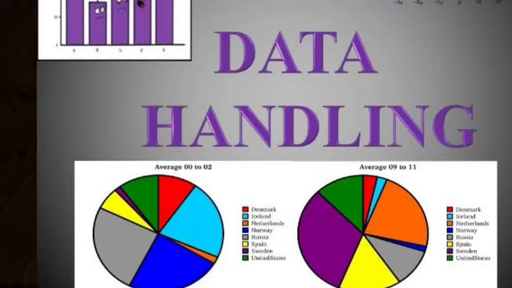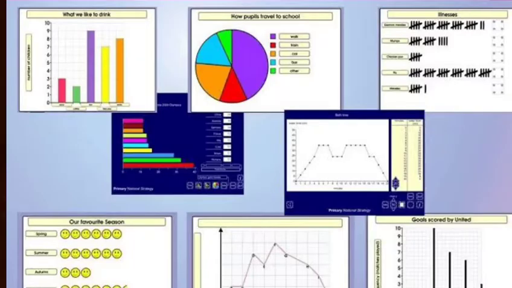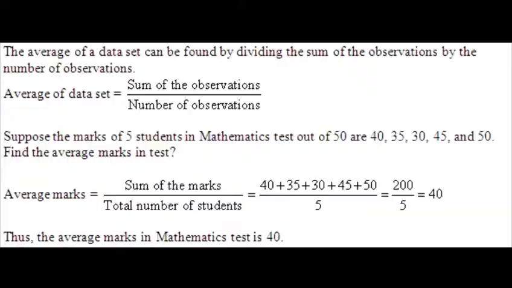We used to find such kind of data represented by a bar graph or a flow chart. So we can easily infer from such data the number of wickets taken by a bowler or the average score or the average runs made by a batsman. Let us see the first topic, that is average.